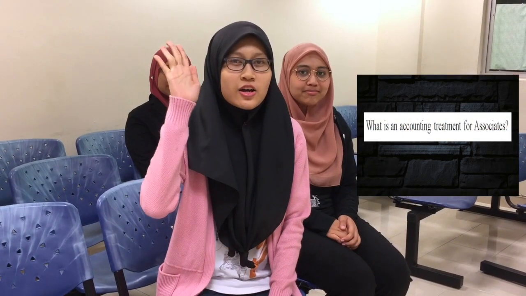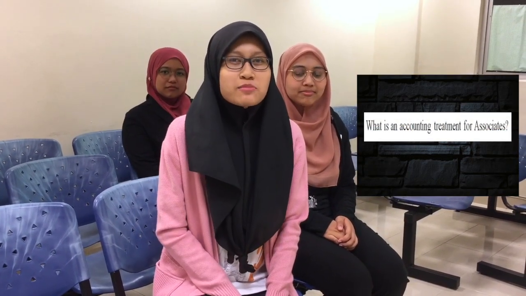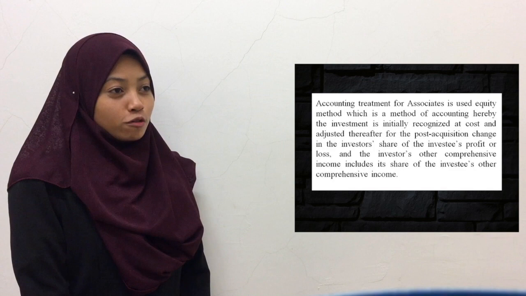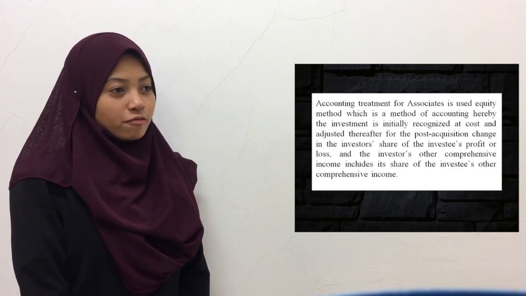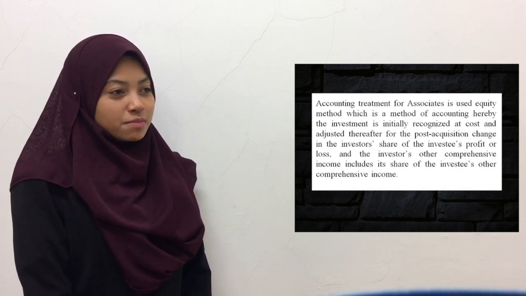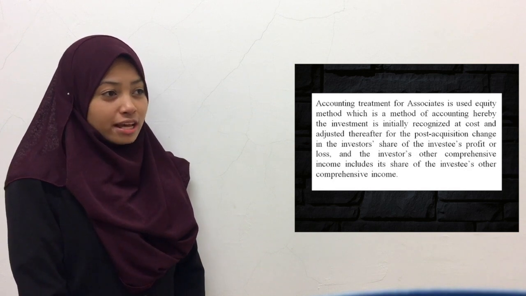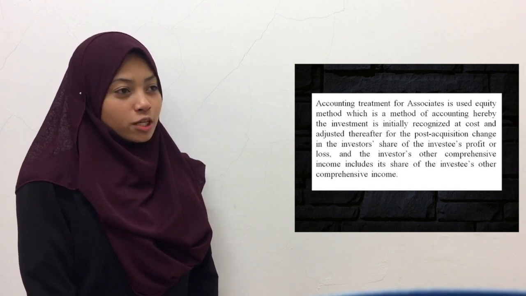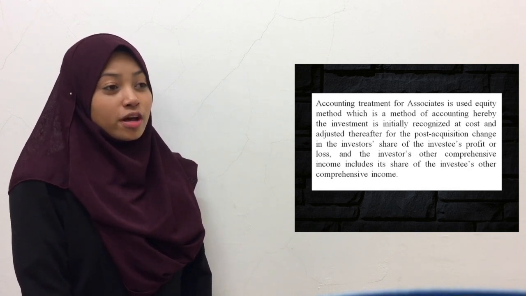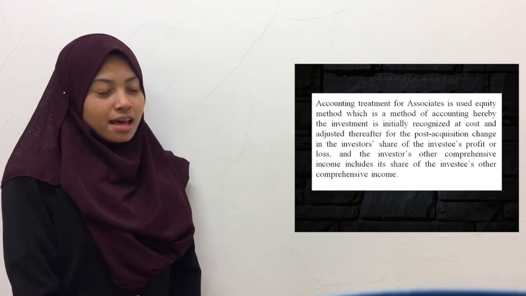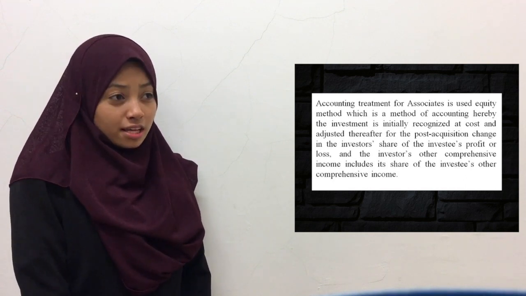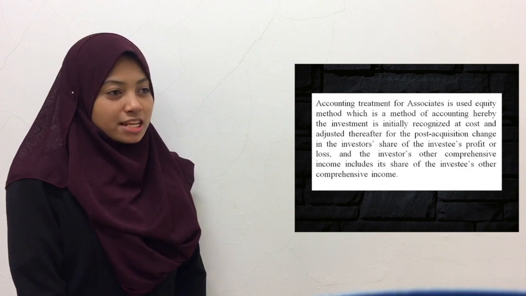Okay. Wani, what is the accounting treatment for an associate? Thank you, Azrin, for the question. The accounting treatment for an associate uses the equity method, which is a method of accounting whereby the investment is initially recognized at cost and adjusted thereafter for post-acquisition change in the investor's share of the investee's profit or loss, and the investor's other comprehensive income includes its share of the investee's other comprehensive income.